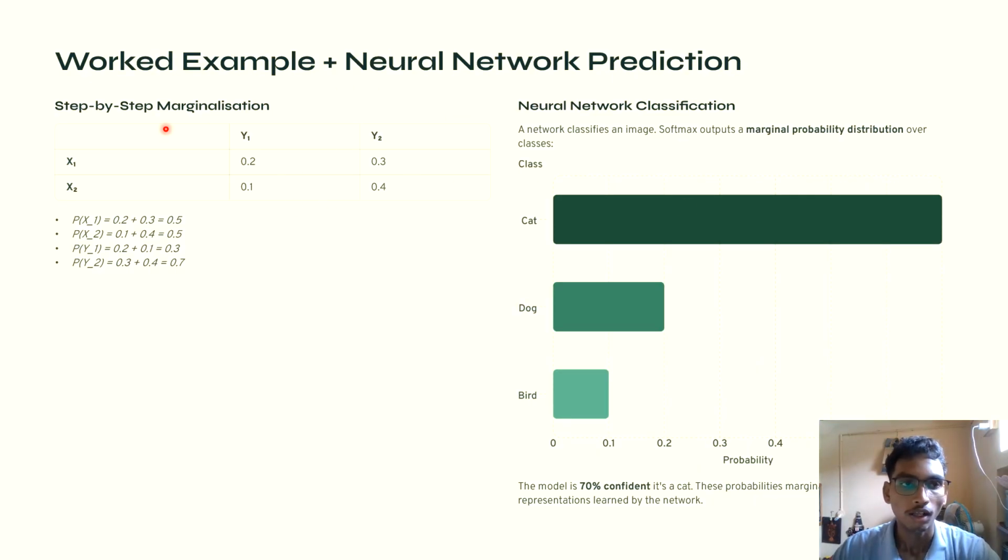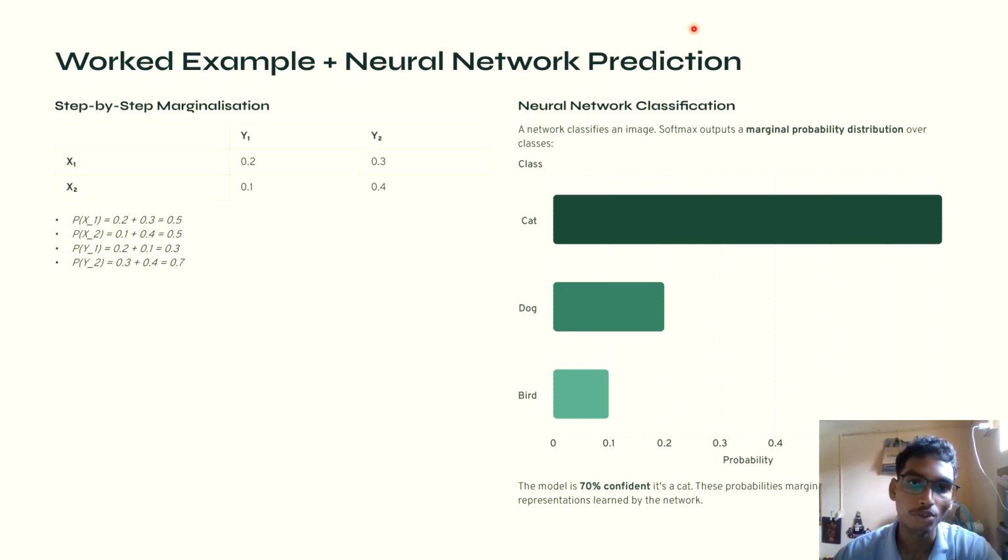So, coming to an example: neural network prediction. Now let's look at a practical example of marginal probability in a neural network. Suppose we have a neural network that receives an image and needs to classify what is present in the image. First is the neural network prediction. The image is given as input to the neural network. Internally, the network extracts many features such as edges, shapes, textures, and patterns.